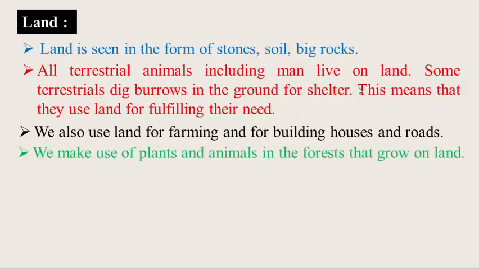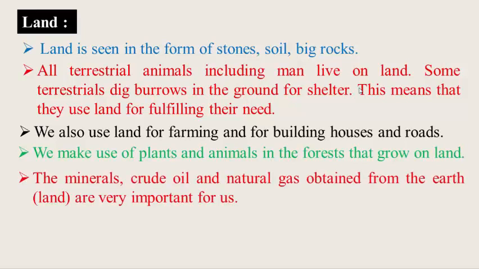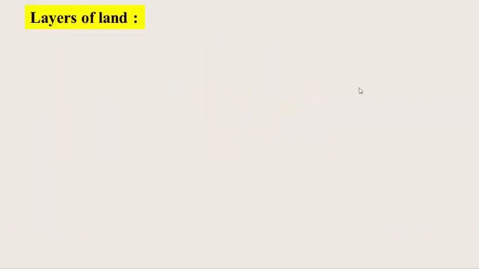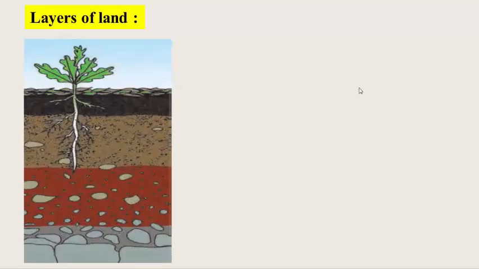We make use of plants and animals in the forest that grow on land. The minerals, crude oil and natural gas obtained from the earth are very important for us. It means that land is an important resource. Now, layers of land. What are the layers of land? Look at this picture. In this picture, some layers are seen.